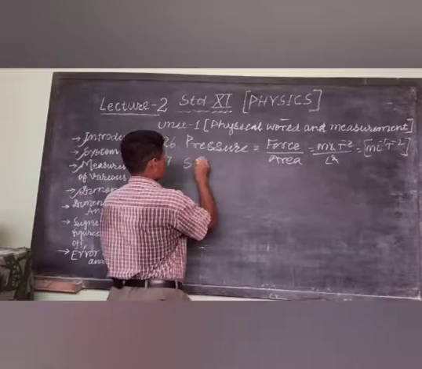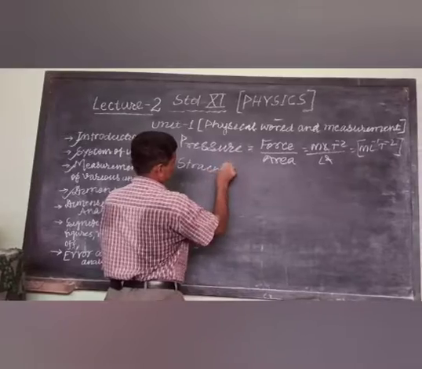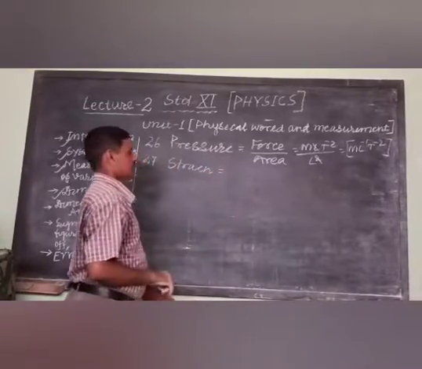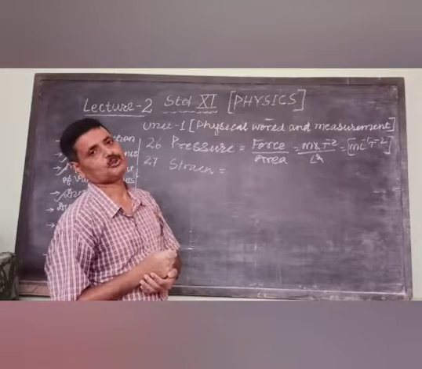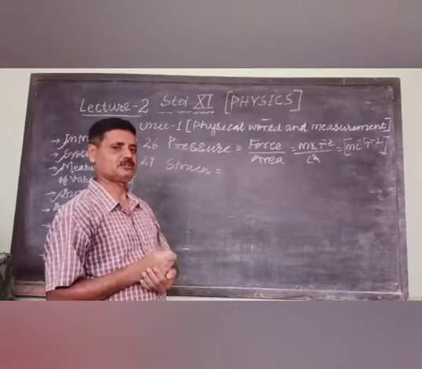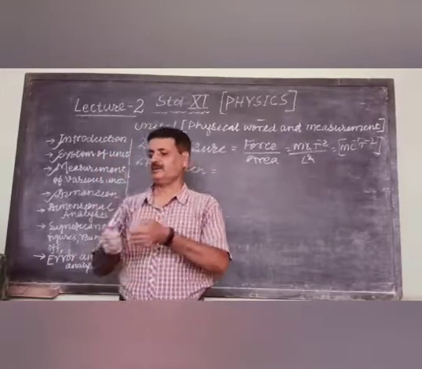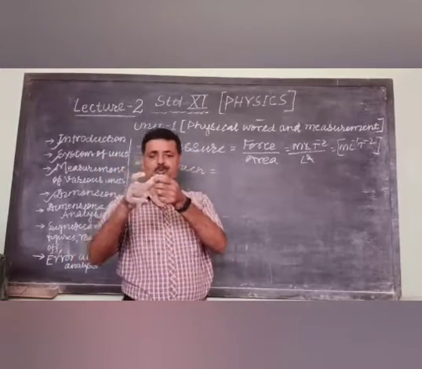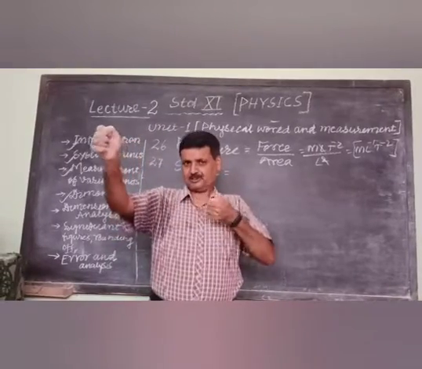Next is number 27, the strain. A strain is the ratio of change in length to original length. It can also be demonstrated with the help of rubber. Suppose the rubber is taken and it is elongated.